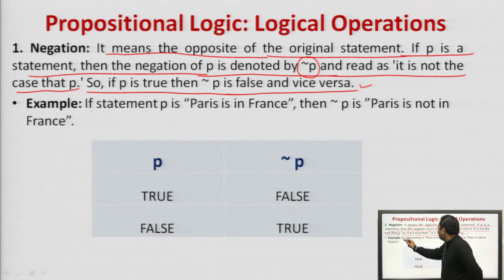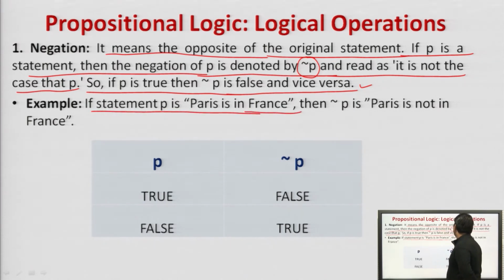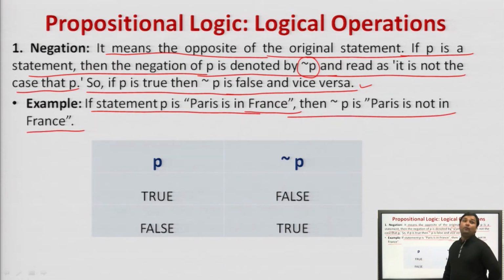Example: if a statement P is "Paris is in France", then negation of P is what? Paris is not in France. Agreed? If the statement was "Paris is not in France", then the negation of P will be "Paris is in France". So, negation means whatever the proposition or statement given to us, we simply make the negation of that. If P statement is true, then the negation of P is false. If P statement is false, then the negation of P will be true.